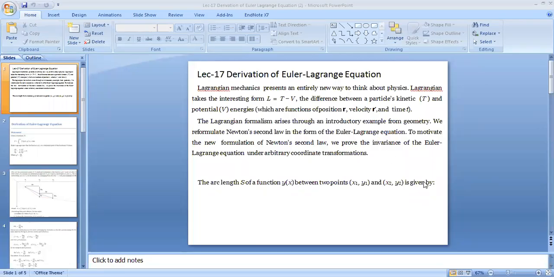Bismillahirrahmanirrahim. This is our 17th lecture of classical mechanics. Here we will see the derivation of Euler-Lagrange equation.